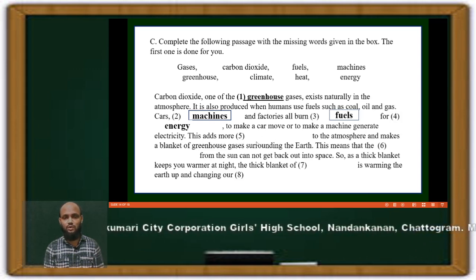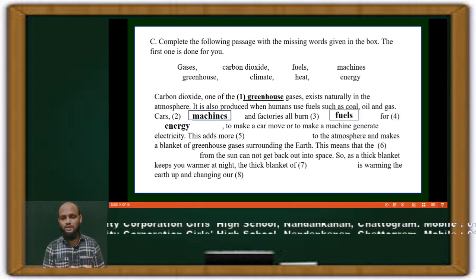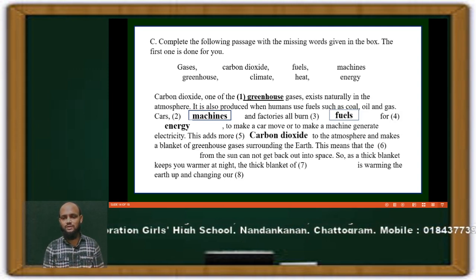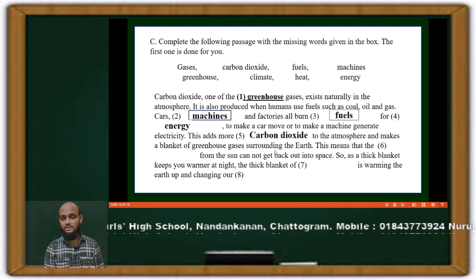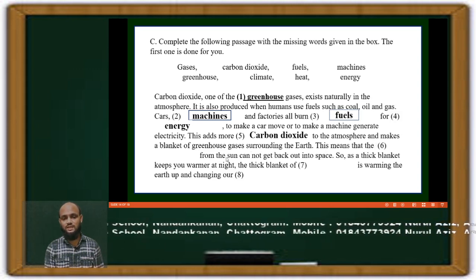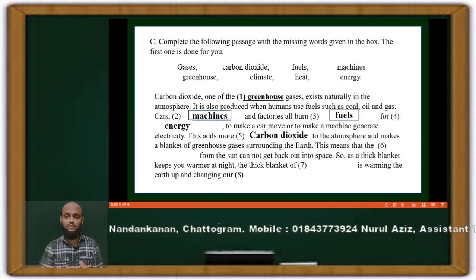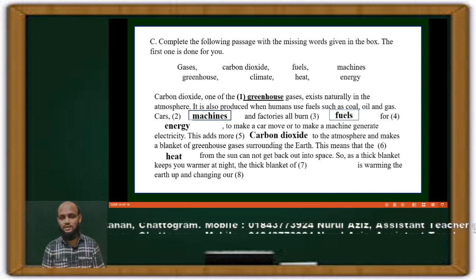This adds more dash to the atmosphere. If you burn fuels, it adds more what? Carbon dioxide. So carbon dioxide to the atmosphere. This is easy, and it makes a blanket of greenhouse gases surrounding the earth. This means that the dash from the sun cannot get back into space. What cannot get back into space? The heat that we receive from the sun. So the answer is heat.